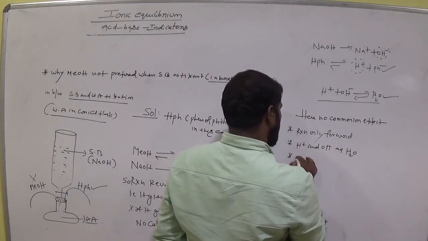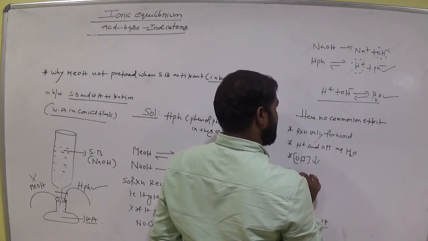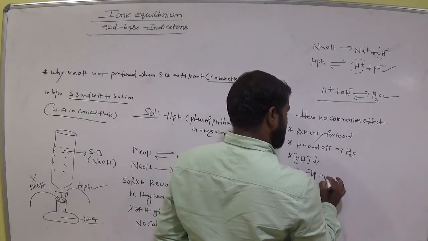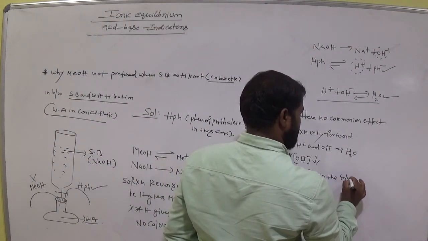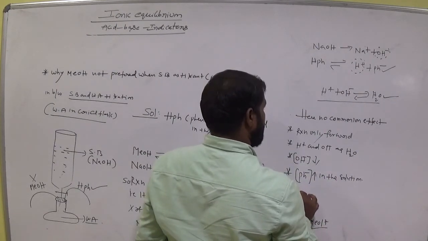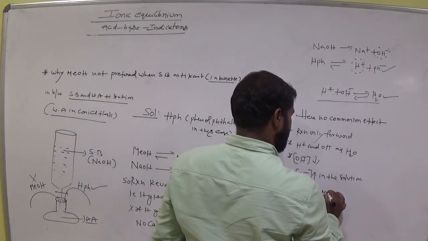That means OH minus concentration decreases. So which concentration increases? Ph minus concentration is high in the solution. That means HPh is more dissociated.